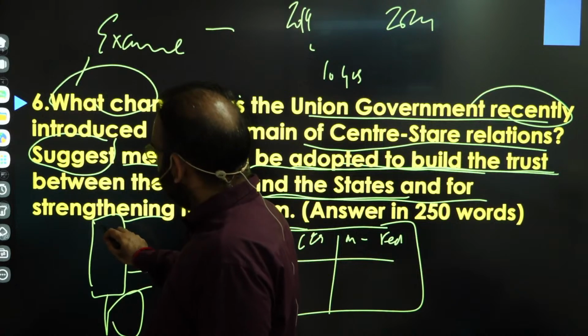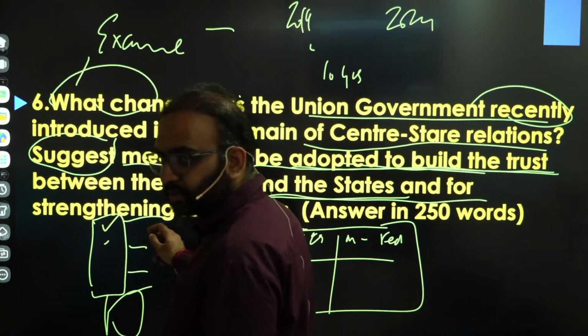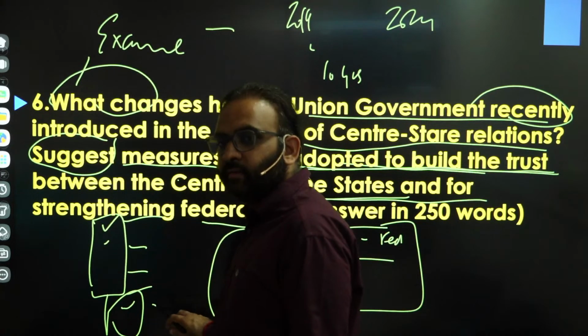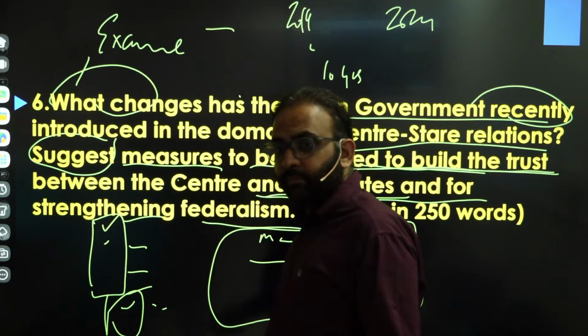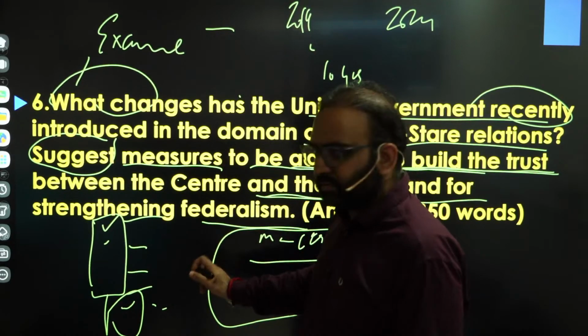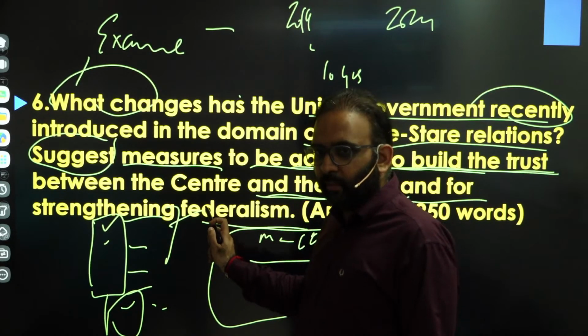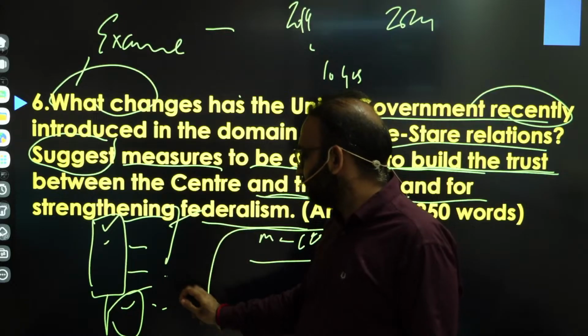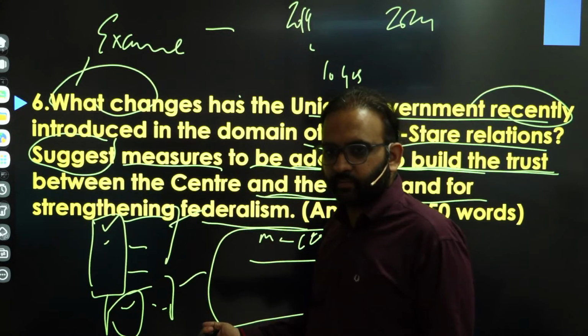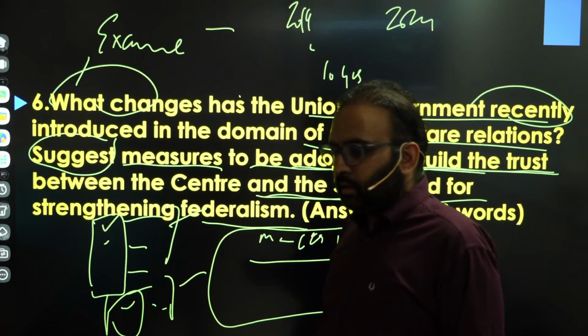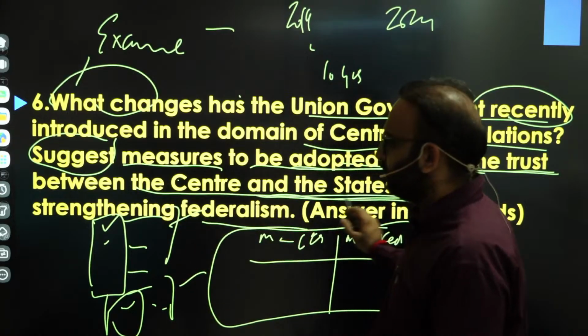In one, you talk about measures for building trust between center and state; in the second, measures for strengthening federalism. How will you do it? Suppose you have 10 recommendations. Five you can write for building trust between center and state, and five about strengthening federalism. You get the point? This way the question will get addressed holistically.